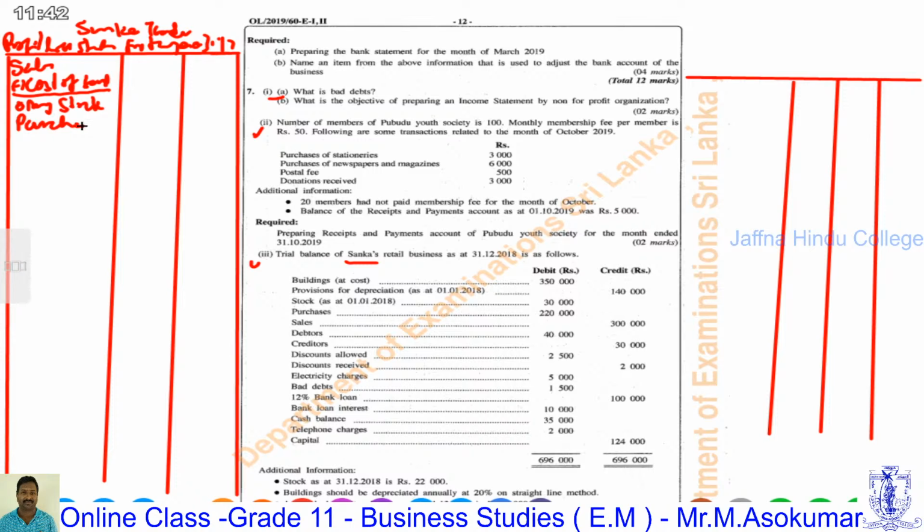Check if there are any purchasing expenses. No purchasing expenses. Therefore, both total will be cost of goods to be sold.